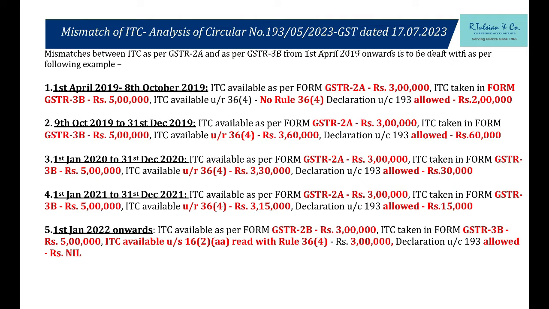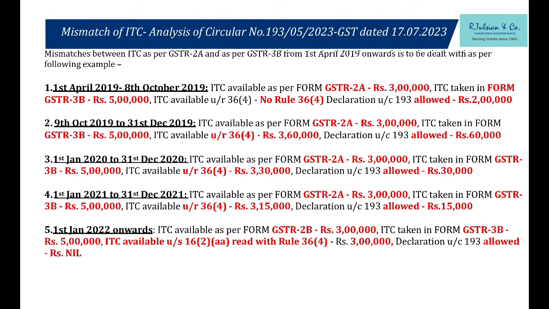Department जो छुट्टा free में दे रहा है, मतलब कि आपको 30,000 दे रहा है, 3 लाख दे रहा है, ये department clearly दे रहा है. You have to fight for 1,70,000. But you can easily fight because you have all those case laws and everything. 1st January 2021 to December 21, 5% provisional credit, right? So 3 lakh था, 3 lakh 15. For only 15,000 we can claim. Now from 1st January 2022 onwards, this amount is 0.